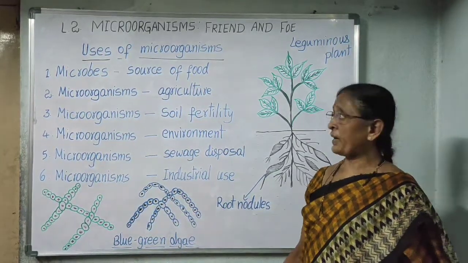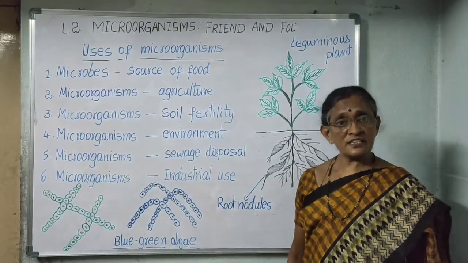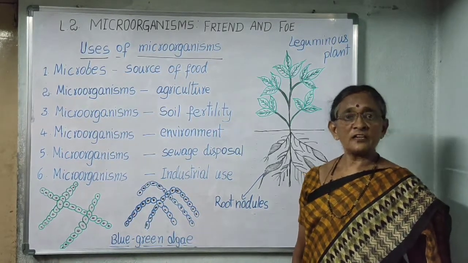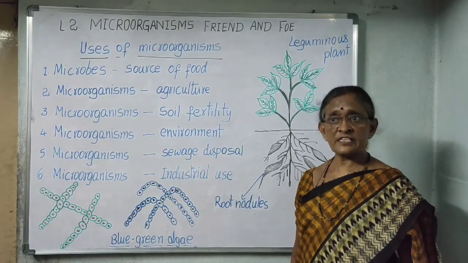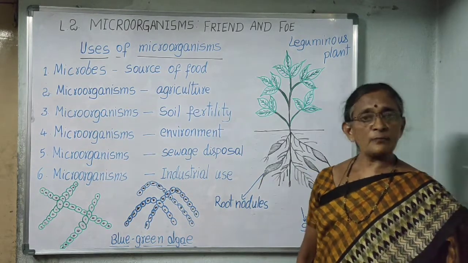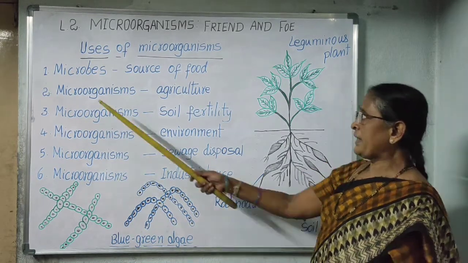Let us learn one by one. Microbes as a source of food. Yeast is rich in proteins and vitamin B. Algae like chlorella and seaweeds are eaten as food in Japan and China, and some algae are food to fish and sea animals.